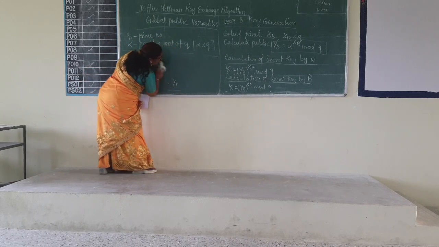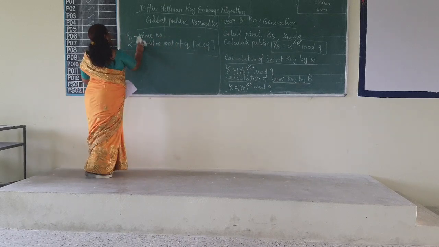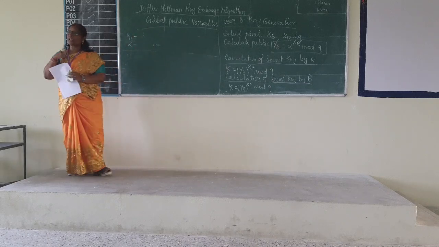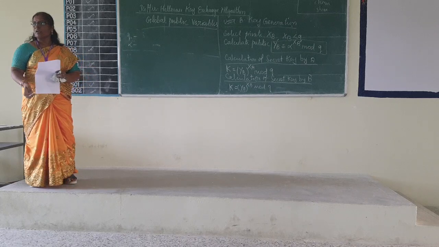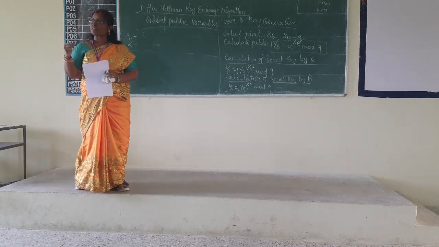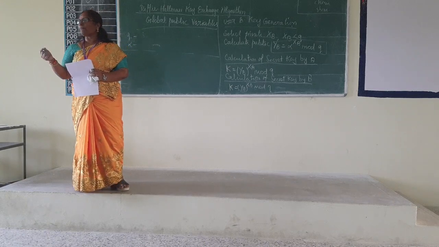You will also remember the formula. So what are all the things common here for both of them? It is Q and alpha. Sometimes you may be asked to check a primitive root for any prime number.